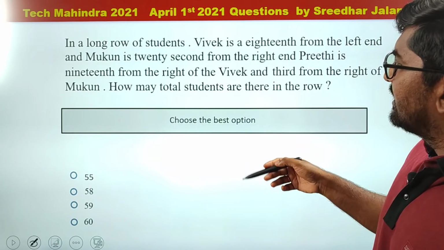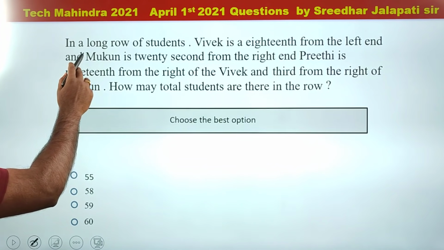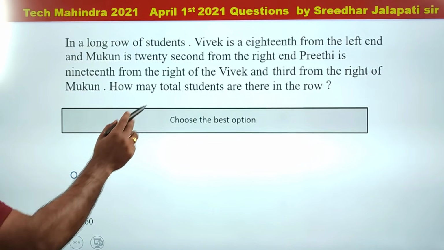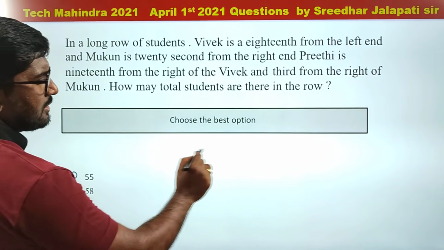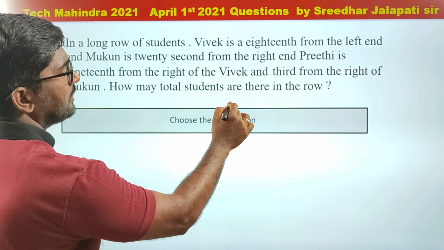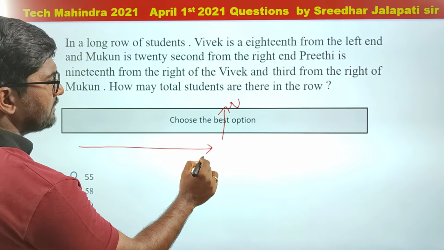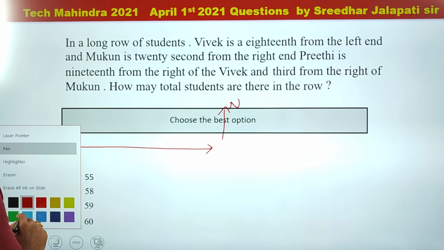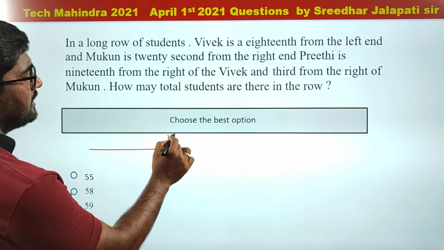I think this is again regarding arrangement. Now, in a long row of students, Vivek is 18th from the left hand. So if this is the long row of students, let us assume they are all facing north. So Vivek is 18th from the left. Let this be Vivek, and he is 18th from the left hand.